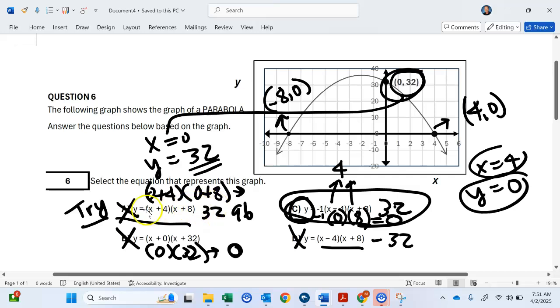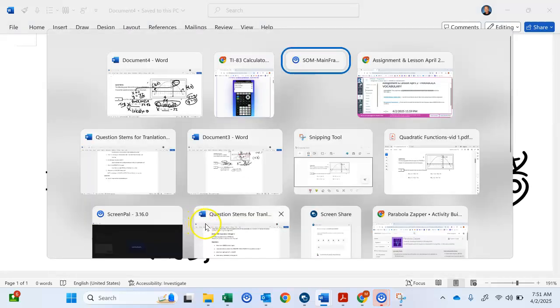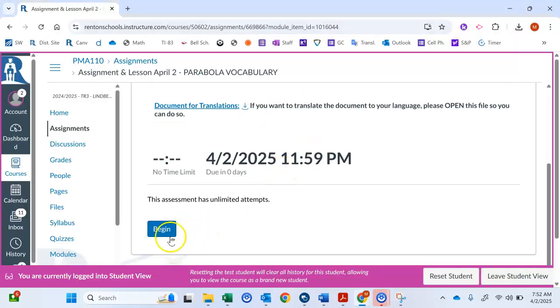So make sure you don't pick the first one, but that's how you work it, and that way you get the graph. So that's how you do these kind of problems. So go ahead and finish the rest of the assignment. There's more practice problems, and then enter your answers back into Canvas.